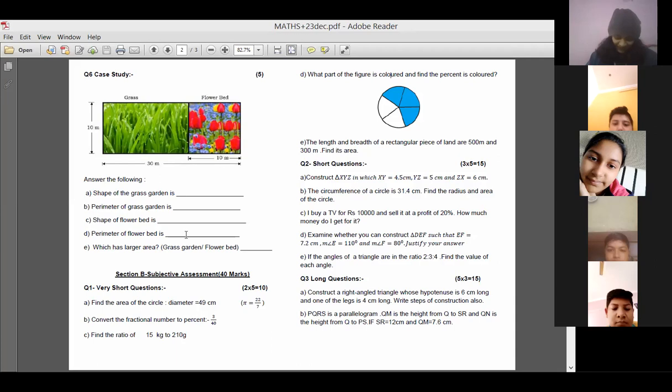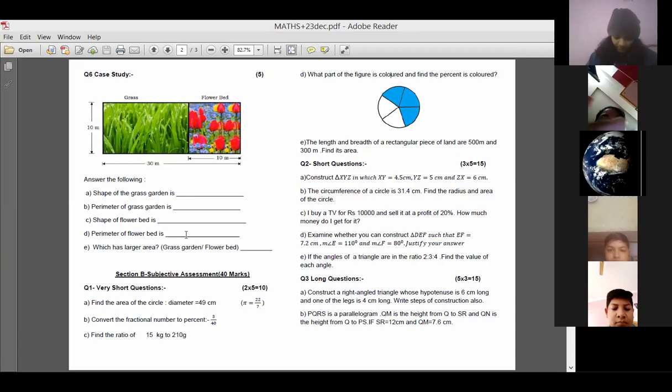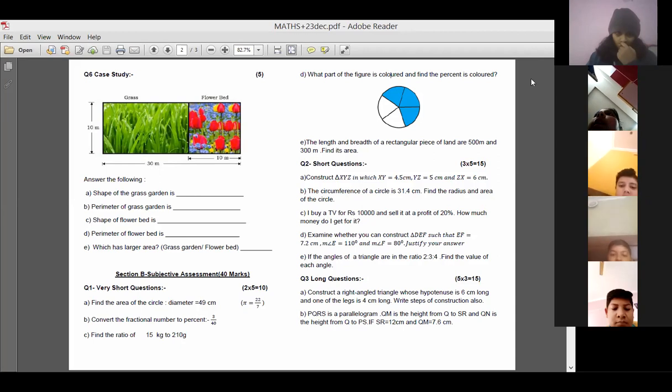Let's discuss very short questions. Find the area of the circle. Here the diameter is given 49. So first of all, what will you be taking out? Radius. That's right, Mahi. 49 by 2. You have to divide it by 2 so that you will get the radius over here.